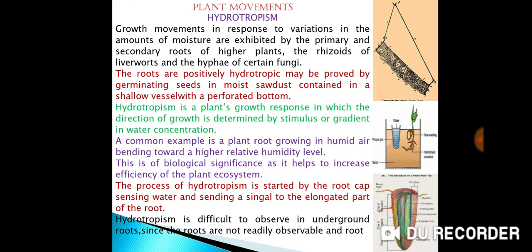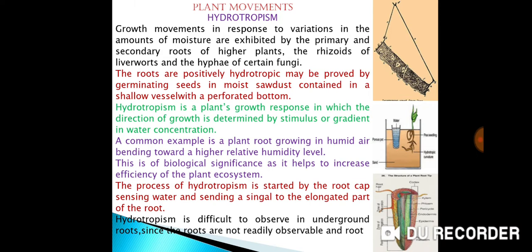Hydrotropism is a plant's growth response in which the direction of growth is determined by a stimulus or gradient in water concentration. A common example is a plant root growing in humid air bending towards a higher relative humidity level. This is of biological significance as it helps to increase the efficiency of the plant ecosystem. The process of hydrotropism is started by the root cap sensing water and sending a signal to the elongated part